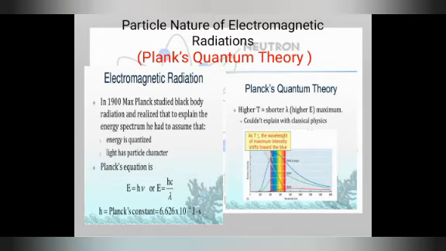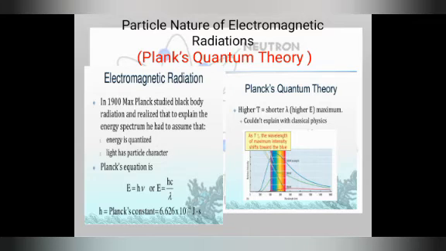Why it is known as Planck's quantum theory, that explanation we will discuss. In 1900 Max Planck studied black body radiation and realized that to explain the energy spectrum he had to assume that energy is quantized. Quantized means energy can be written in numbers, and light has particle character. According to Planck's quantum theory, E is equal to h nu, which is a very famous theory.